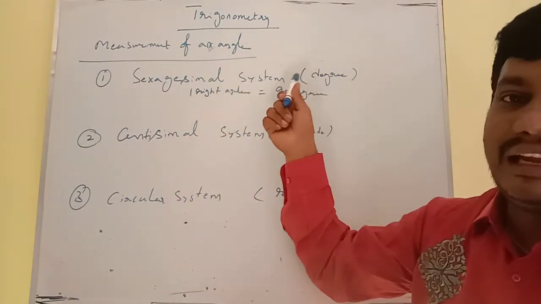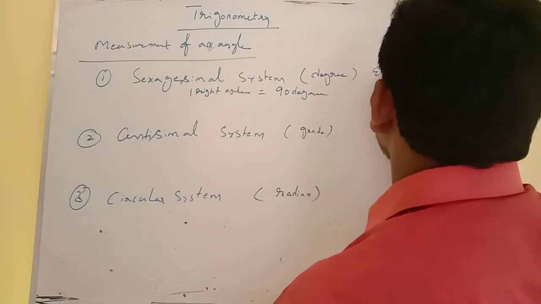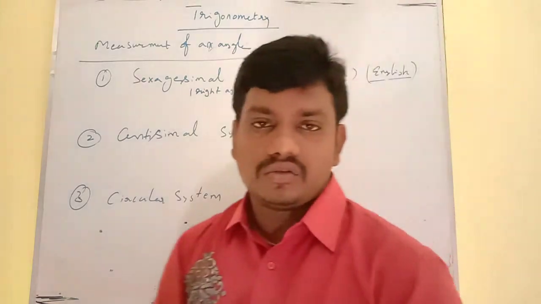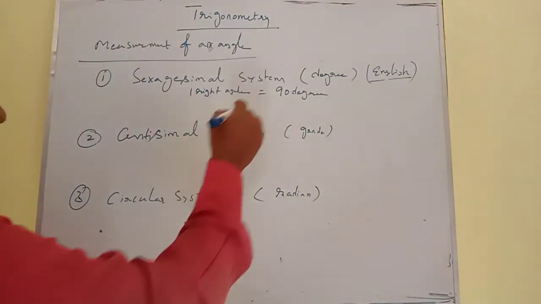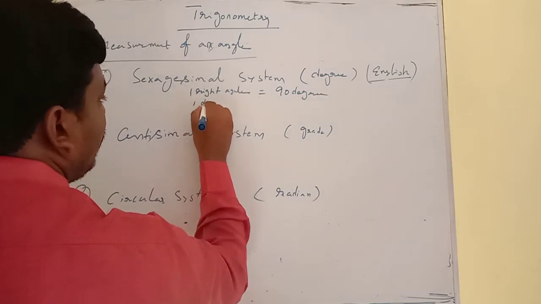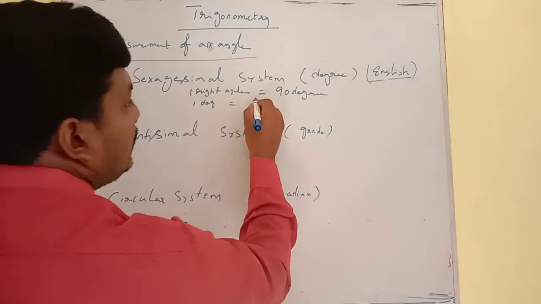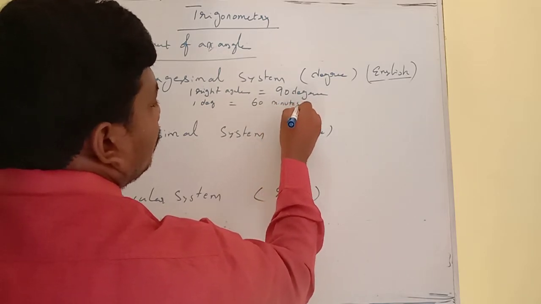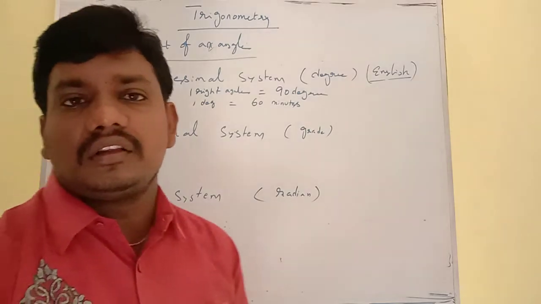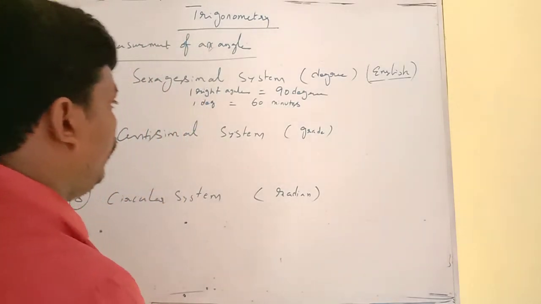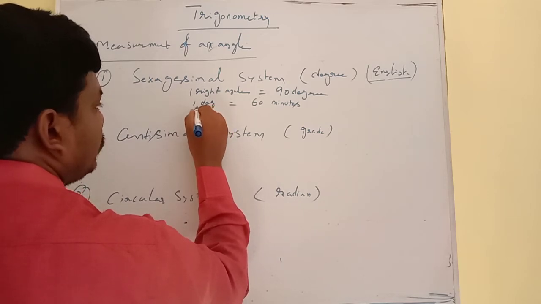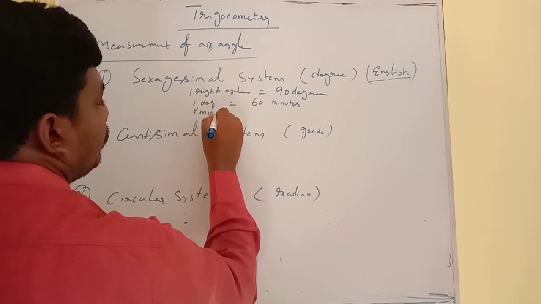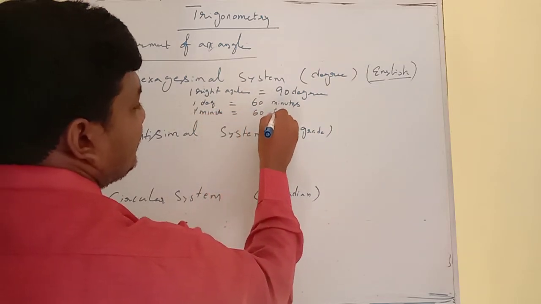One right angle is divided into 90 degrees in the sexagesimal system. It is also known as the English system. Again, one degree is further divided into 60 minutes, and one minute is further divided into 60 seconds.